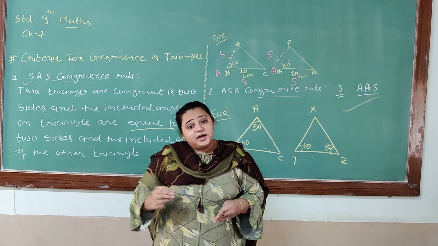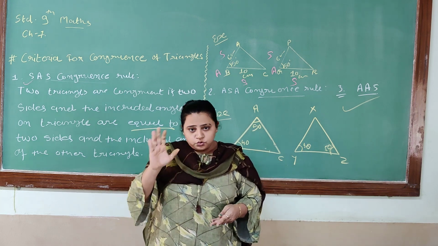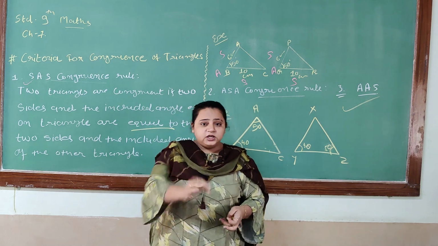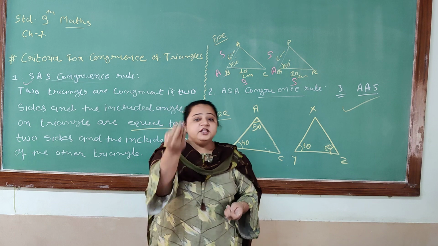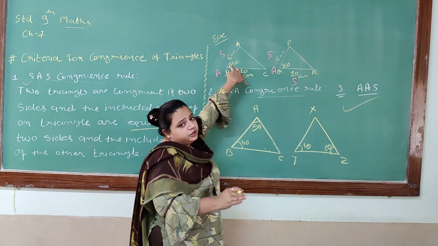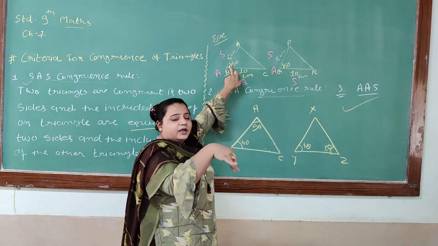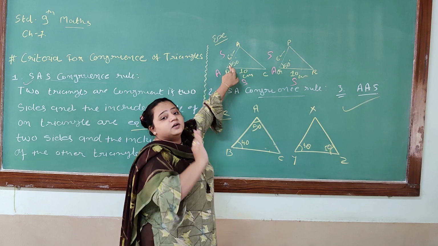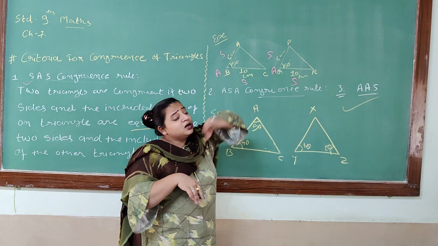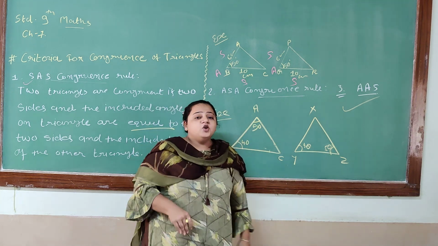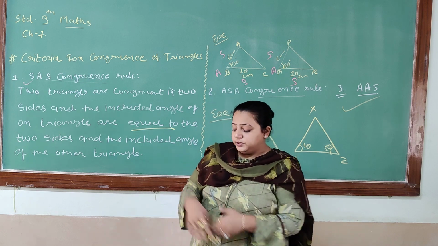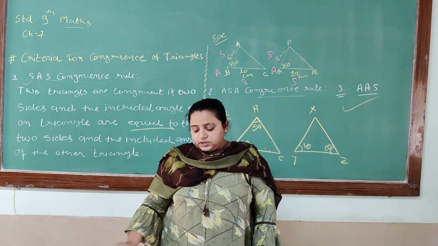Now you can apply the transversal theory also. What is it? Linear pair of angles. If one is 90, another will be 90. If one is 170, the other will be 10. Right? Similarly, if we are getting 150, the nearby angle we will get is 30. And another rule you can apply is vertically opposite angles. Yes or no? So using this SAS theorem, it is proved that the angles are equal.